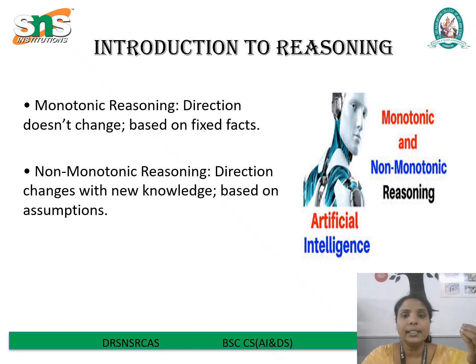Monotonic reasoning is a type of logical reasoning where the set of conclusions or results only grows as more knowledge is added. This means that when something is proven true, it remains true, regardless of any additional information that might be introduced later. Next is non-monotonic reasoning. The direction of monotonic reasoning is stable and unchanged, but non-monotonic reasoning is changeable. It changes with new knowledge.